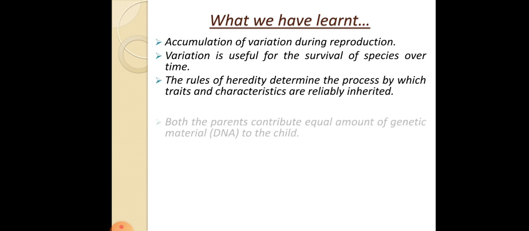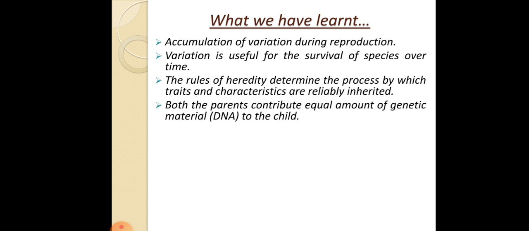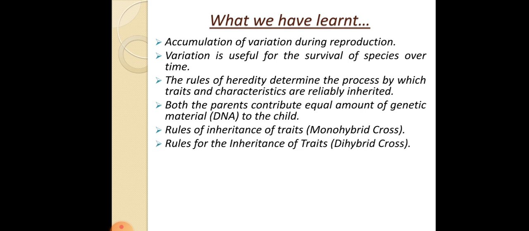Then we studied that both parents contribute an equal amount of genetic material to the child. Then we discussed the rules of inheritance of traits with the help of a monohybrid cross, and the rules for the inheritance of traits for a dihybrid cross. Then we discussed the laws of inheritance given by Mendel, and why Mendel selected the pea plant for his experiment.